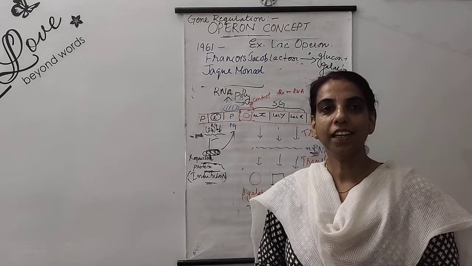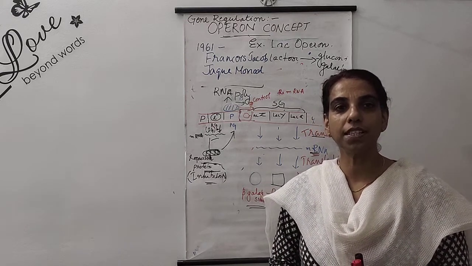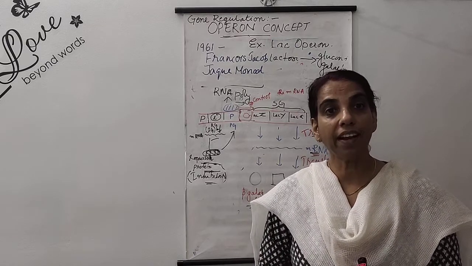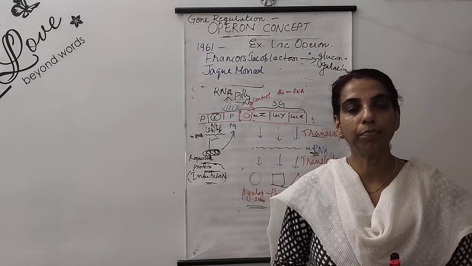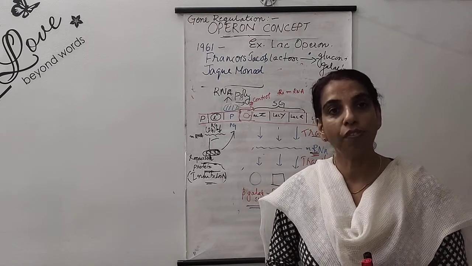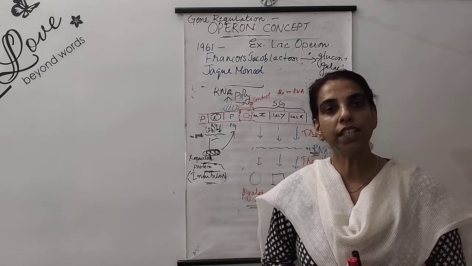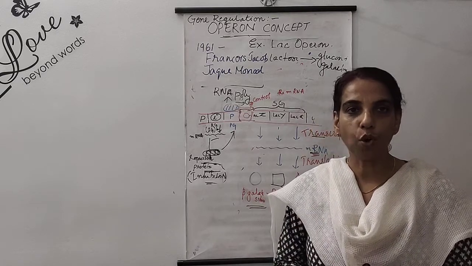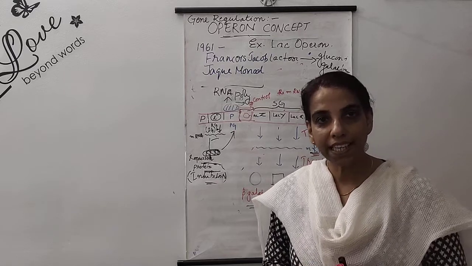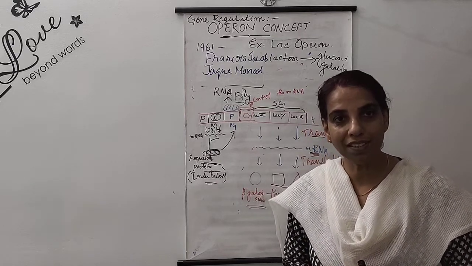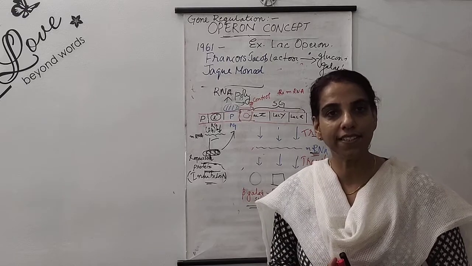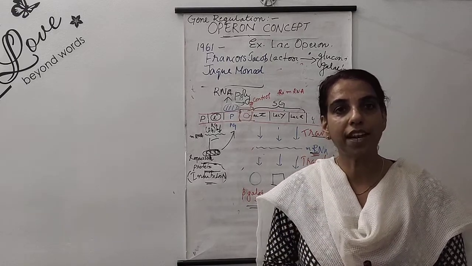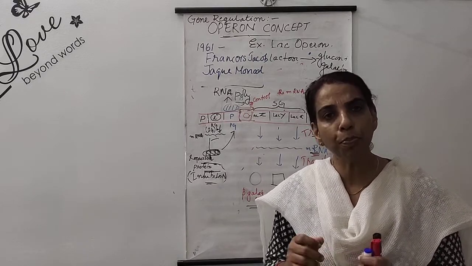Hello students, in today's session we are going to discuss how gene expression is regulated in your chapter Molecular Basis of Inheritance. These days we were discussing the central dogma, starting with DNA replication, then transcription, then translation. We have ended with translation, and by the end of translation, we have manufactured proteins.